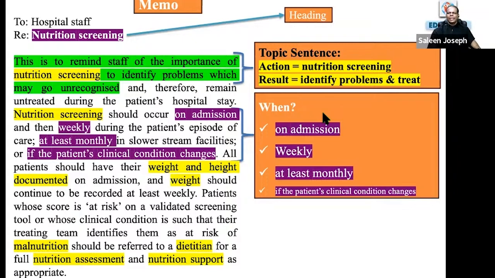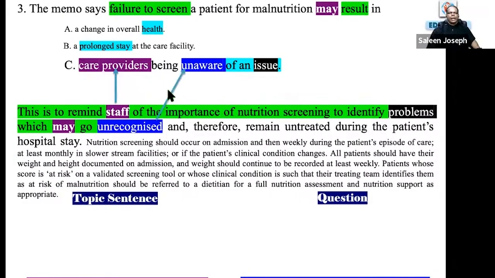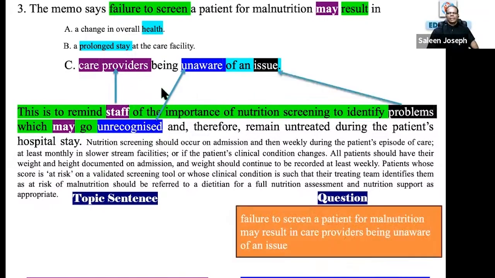Okay. So when it is to be done: nutrition screening on admission, weekly, at least monthly, if the patient's clinical condition changes. First they say what happens if nutrition screening is done, then they say when it is to be done. At the end they are speaking about referral if there is a risk. So those things are not at all required here because it is a topic sentence based question. Now, care providers means staff; unaware means unrecognized; issue means problems. And you have the modal verb may in the question stem, and you have may in this sentence.